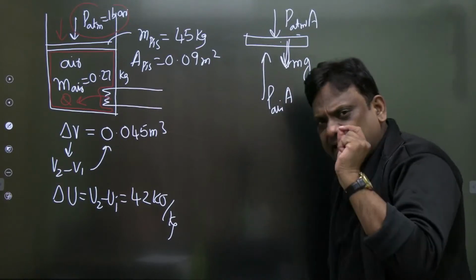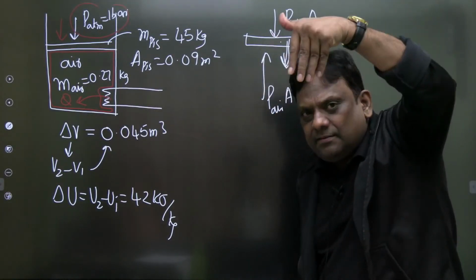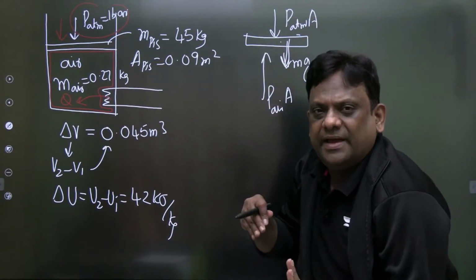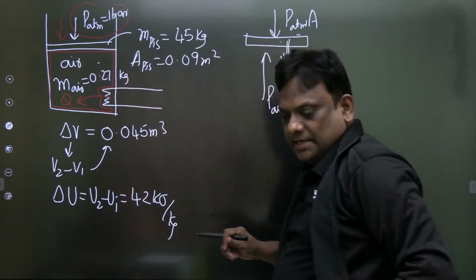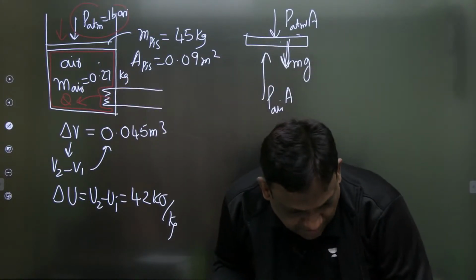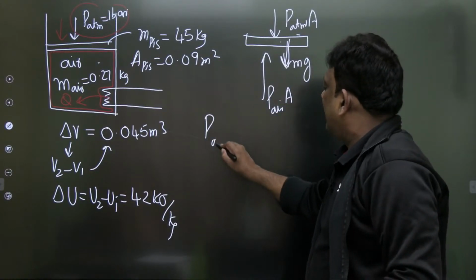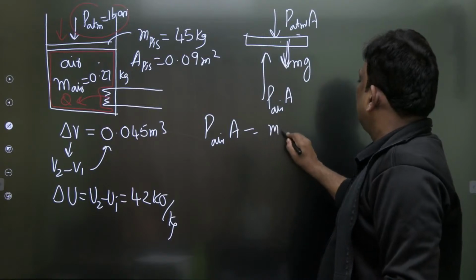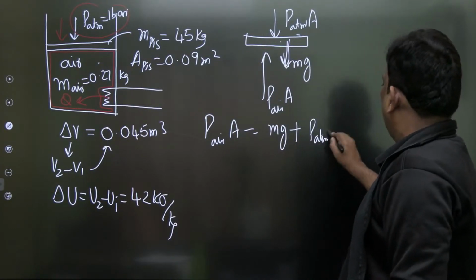Both are downward, and my air is exerting pressure in the upward direction, so I can calculate the air pressure. So balance: pressure of air into A, total upward, is equal to mg downward plus P atm into A.